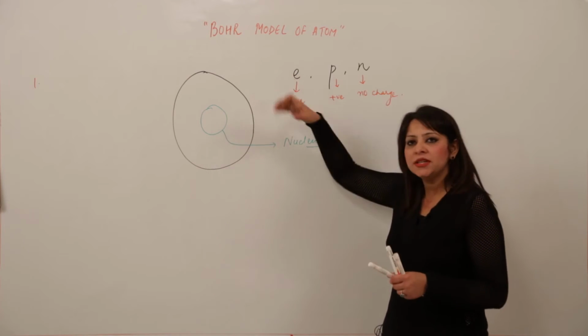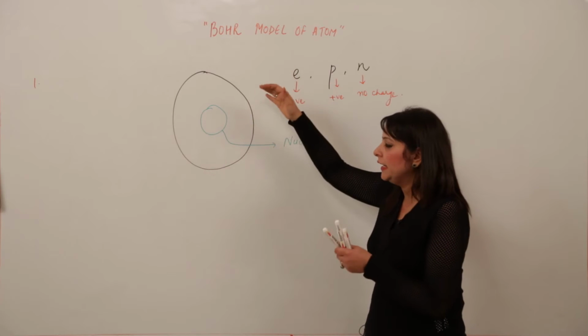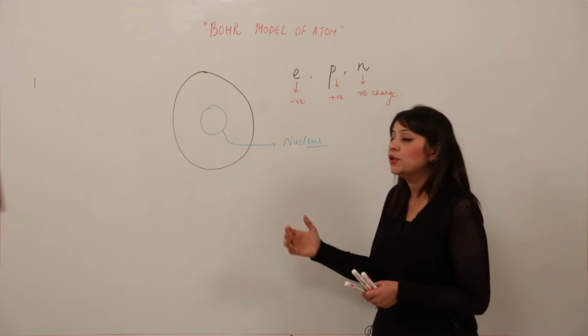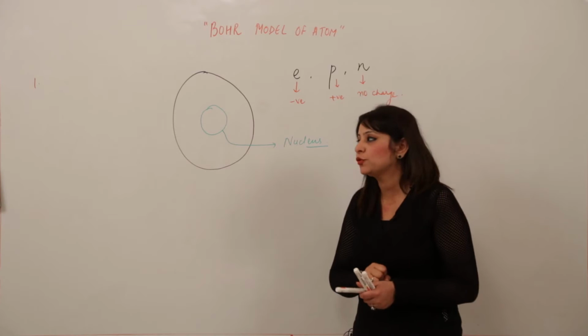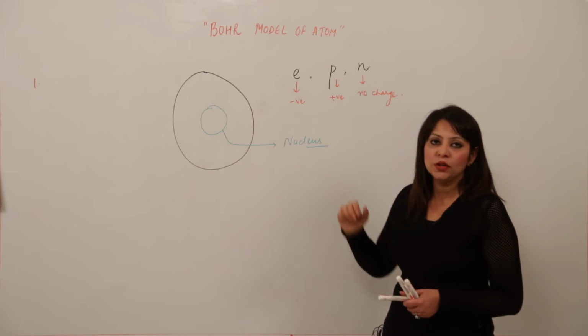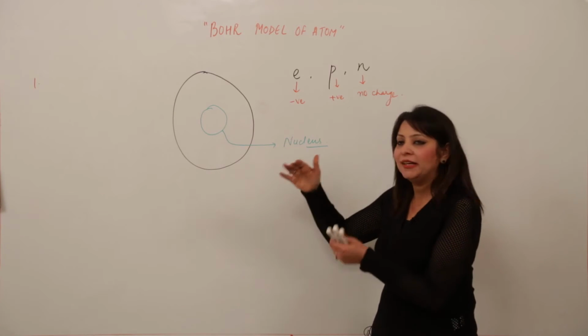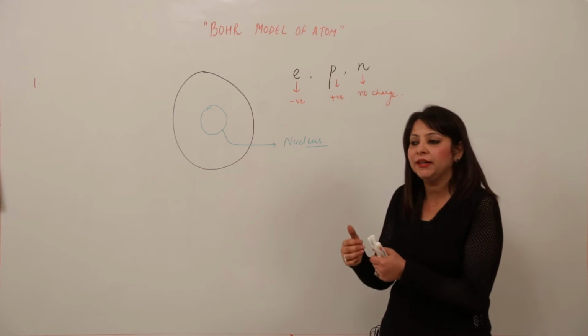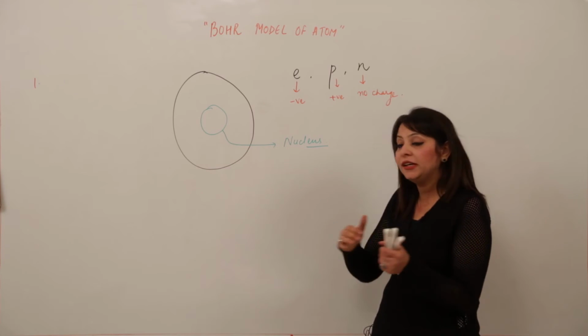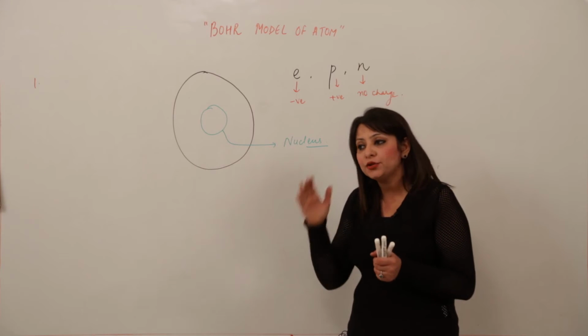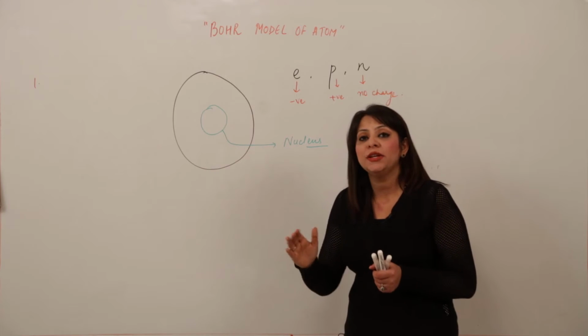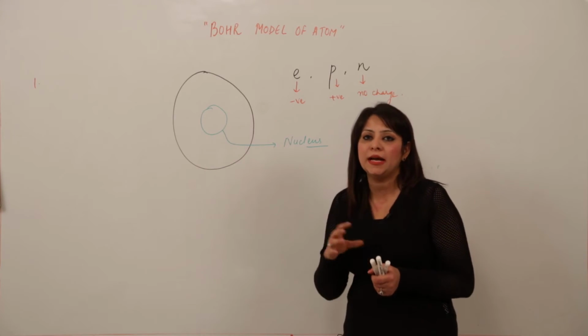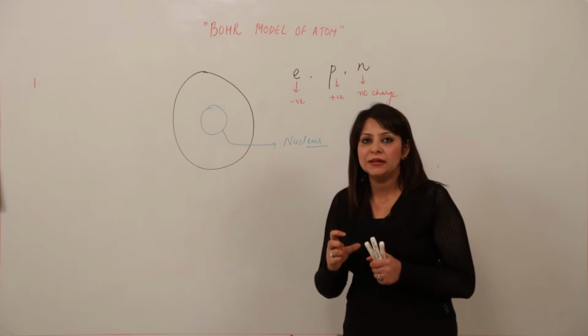Even though this was discovered before, he clubbed all those things and also resolved the issue related to electron distribution, and that is why his model was successful. We are doing it step by step, so that it is clear in your mind what the atom is, what the structure of the atom is, and how these subatomic particles are present.